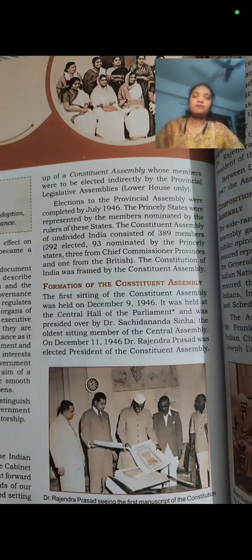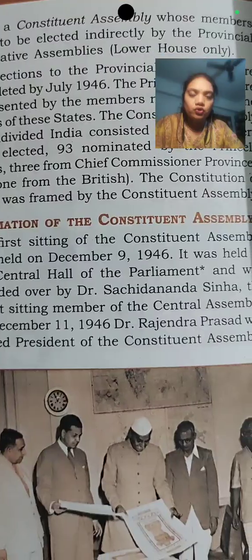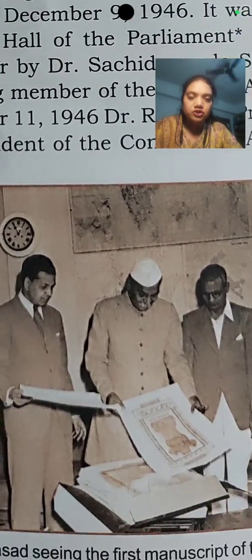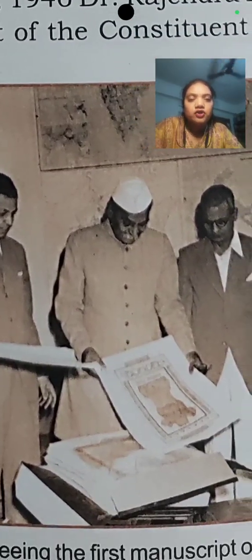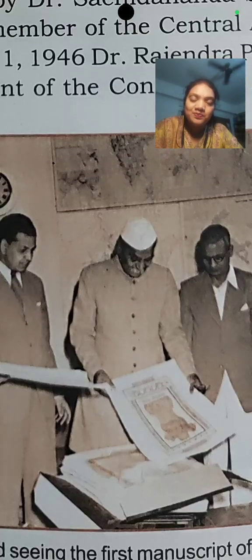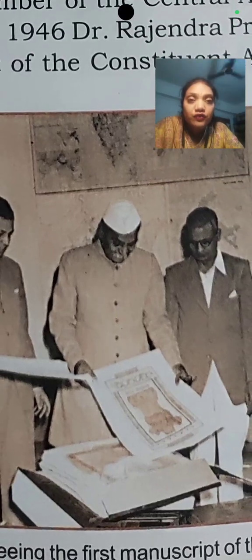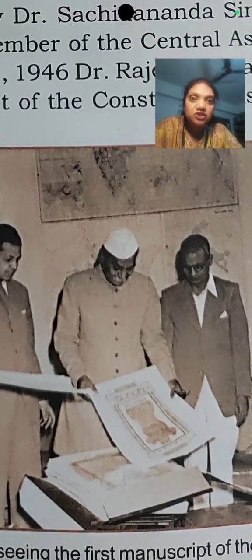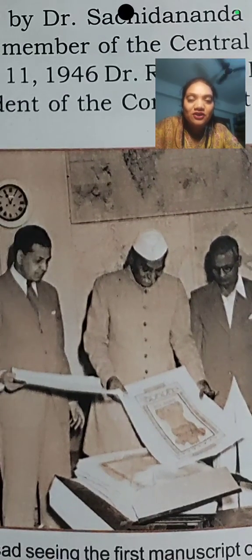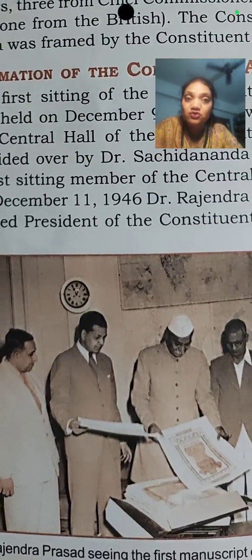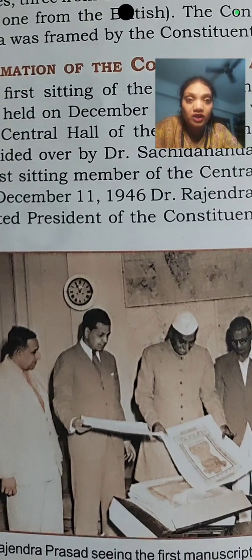Simple. Okay, now I will just zoom this photo to show you this very beautiful picture. Just look at this picture. Dr. Rajendra Prasad is standing in the center and he is holding one paper of the Constitution of India. You can see the original Constitution. You can see the size. It is very big, and I have heard that the weight of the Constitution is 10 kgs. Such thick paper was used, and they used to write it with a fountain pen.